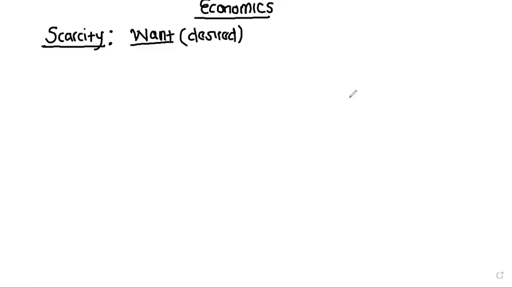Now to produce this want, you need something that are called resources. A resource is something that you use to produce this want. Say for example we are conducting these tuitions, we need some resources that we can use to have this class. One of them, for example, I need my laptop. Yesterday I was available, but my laptop was not there, so we couldn't have the class. So we're not able to satisfy that want of having a class because there was no resource. We didn't have one of the resources, which is my laptop.